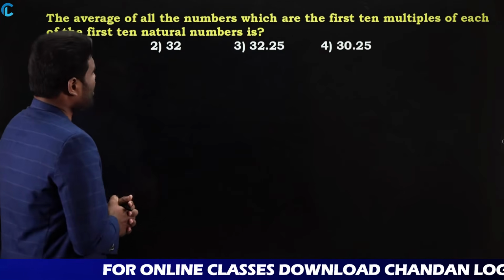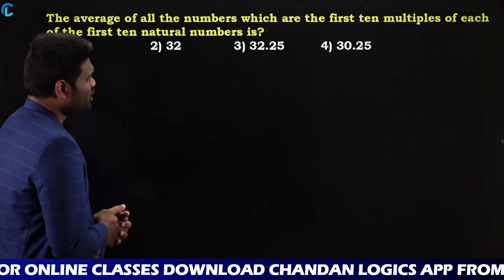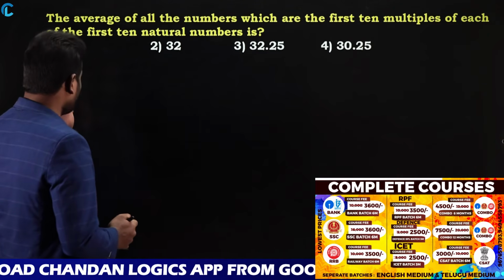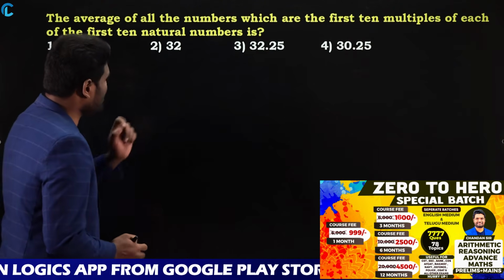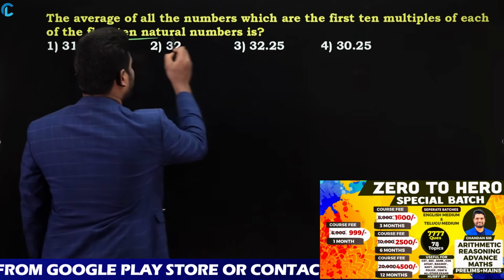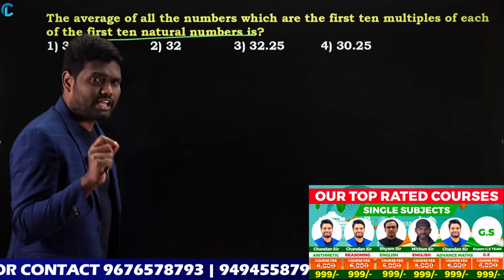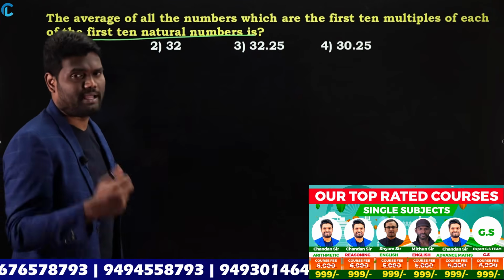The average of all the numbers which are the first 10 multiples of each of the first 10 natural numbers. Now this question is a pretty good question. Just read the question carefully. If you read the question carefully, then solving the question will become easy.